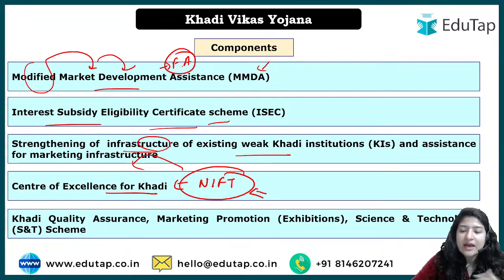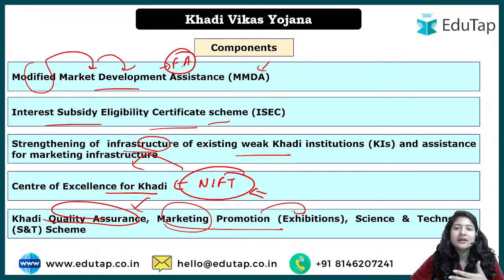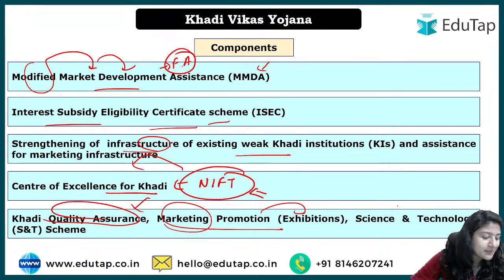Okay. And lastly we have some other small different components. For example, Khadi quality assurance के लिए, you can understand that this will focus on the quality, right? We are providing good quality at the national and the international market. Market promotions, how will the market promotion be done, via exhibitions, right? So exhibitions will be set up, and the government at international level will come up with exhibitions, various meetings, conferences, seminars, where they will market the Khadi products of India, right? So that will act as marketing promotion.